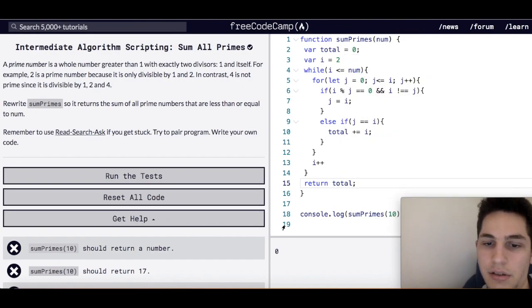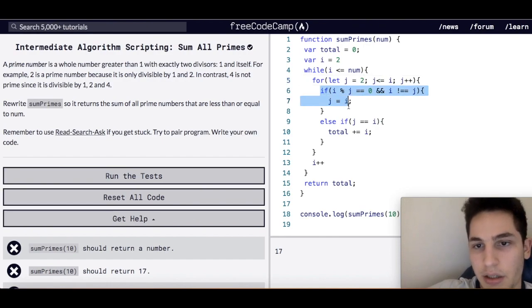And oh, it looks like it's not working. Oh, I know why. We actually want j to be equal to 2 because here we have to check if it's not a prime number, right? So if j can go into i evenly, then it's not a prime number, right?